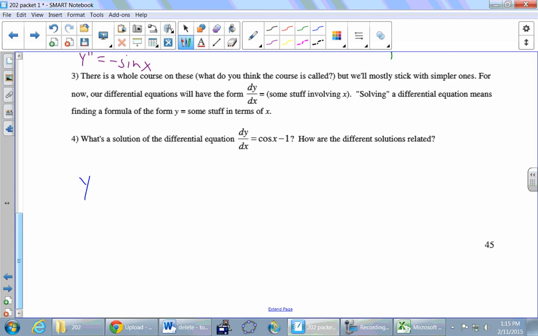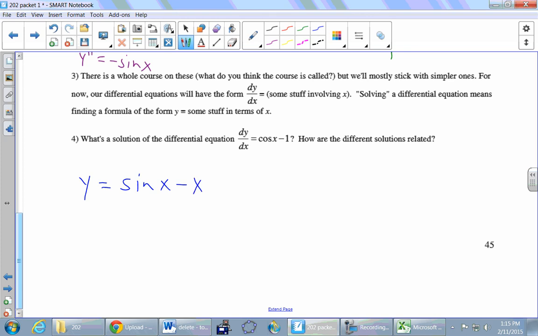You bet. y equals antiderivative of cosine. Is it sine or is it negative sine? Regular sine. Yeah, just be careful with those signs in front of sine and cosine. Antiderivative of minus 1 is minus 1x.